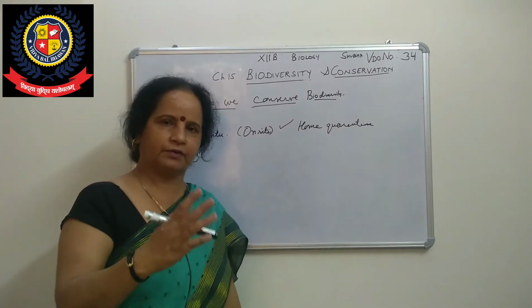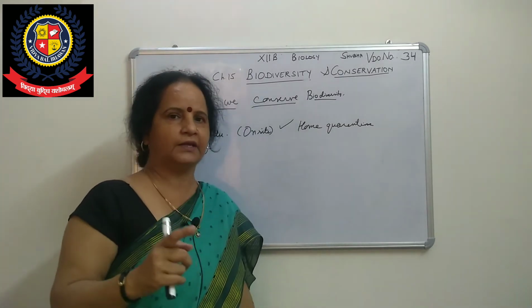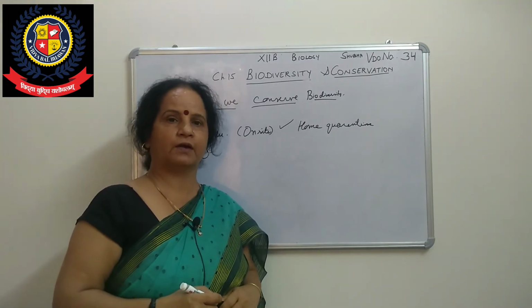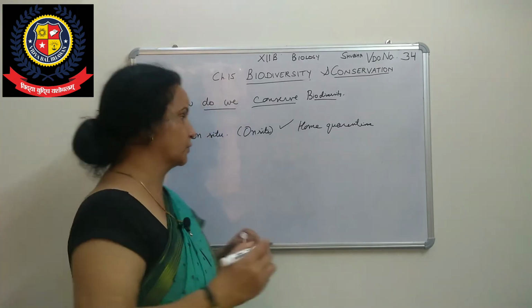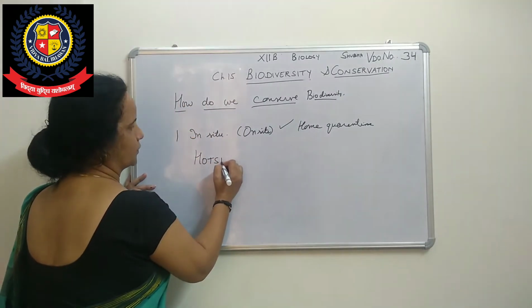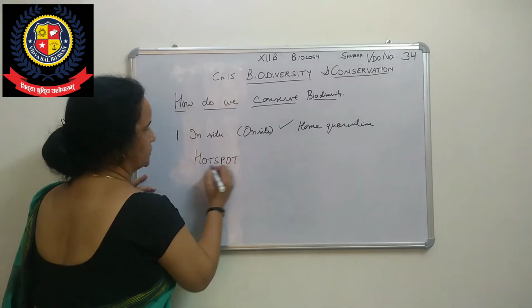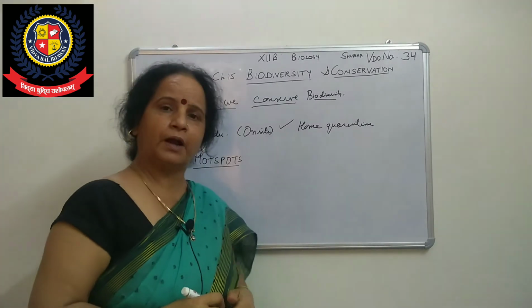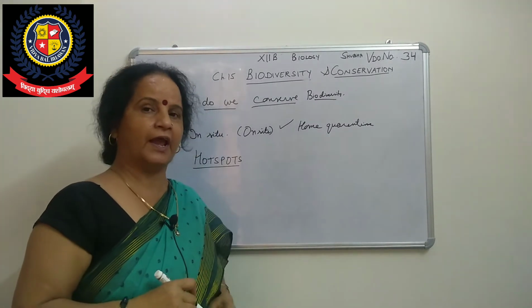Now conservationists who study biodiversity have given an idea; they have identified hot spots, right? That means where we have to take care. Have you heard about hot spots? These hot spots are rich in biodiversity, but they also have endemism.